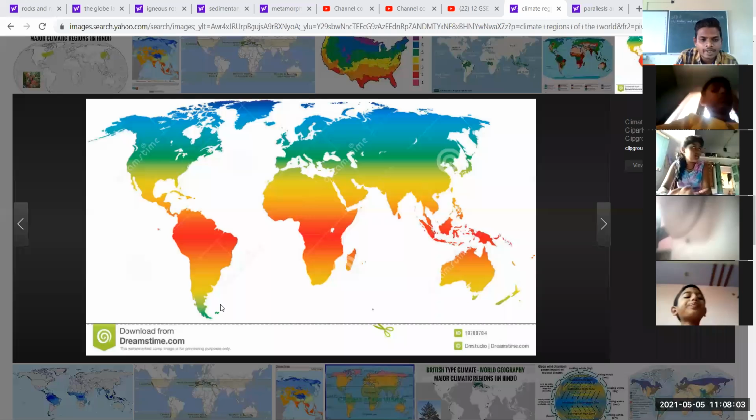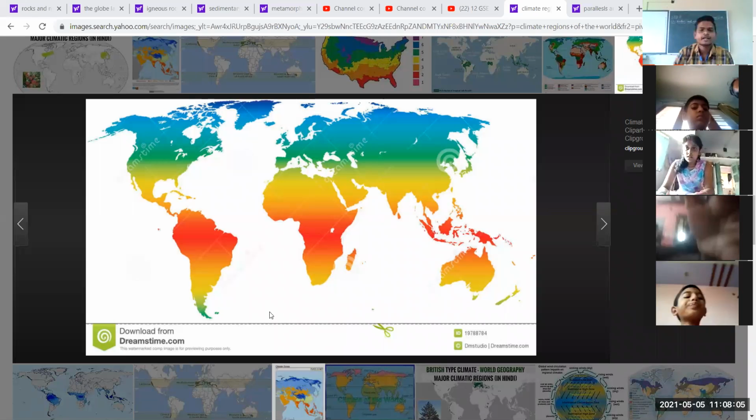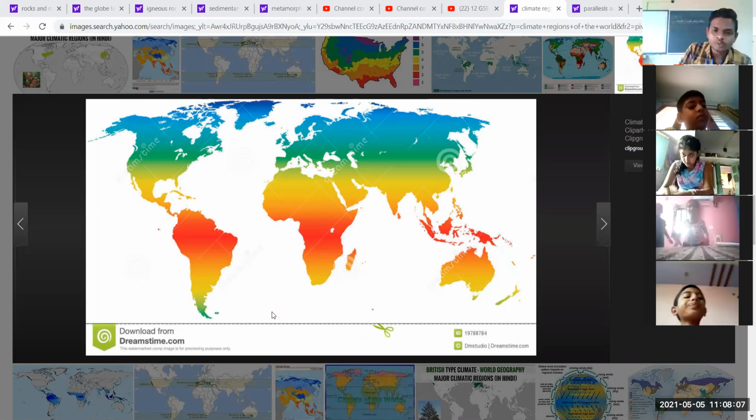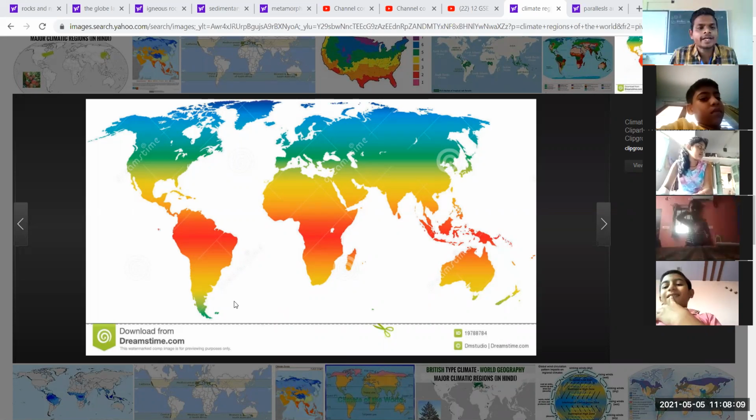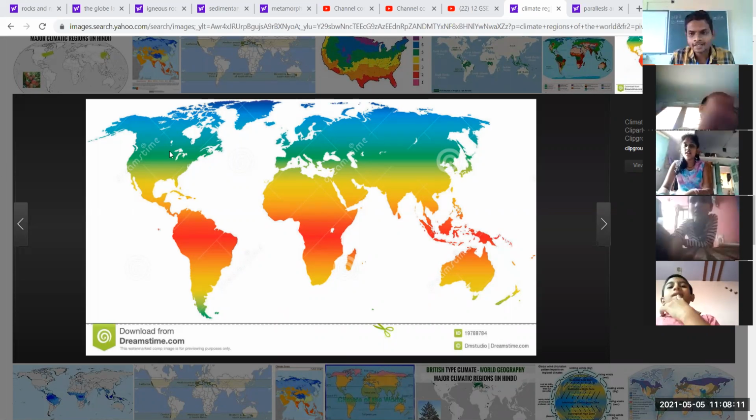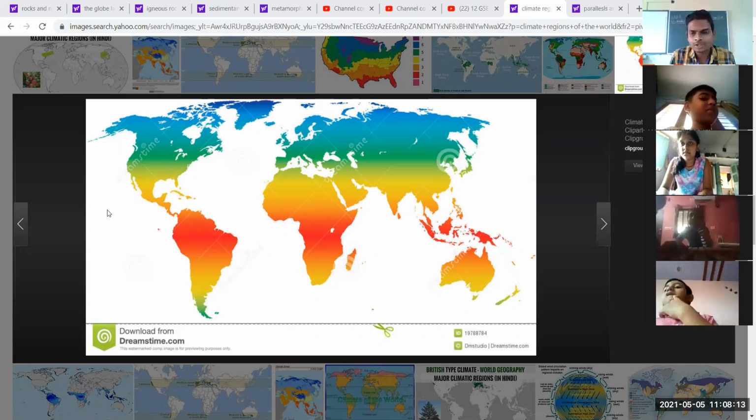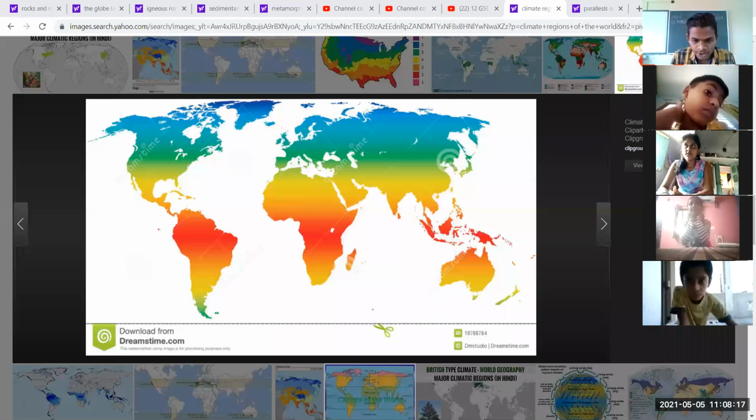Yes, on your screen right now you have the world political map with different colors: red, green, blue, yellow. It shows the climate, the atmosphere. Here, I am going to annotate it. Here, this country is Canada.